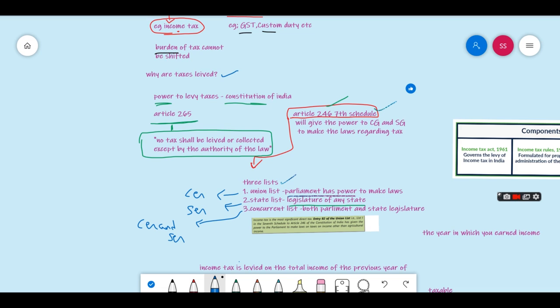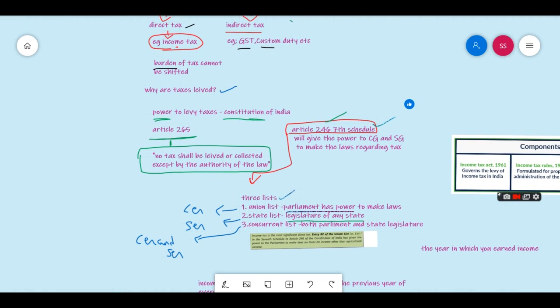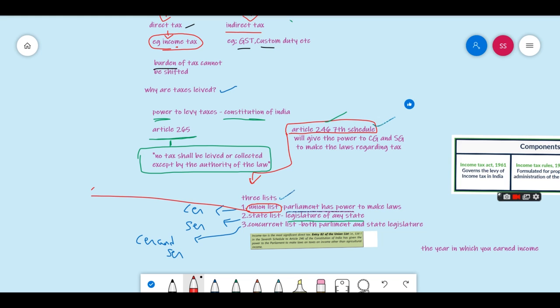Now we are discussing specifically only income tax. We get the power to charge income tax from the union list, from entry number 82 of the union list, List 1 of the 7th Schedule.